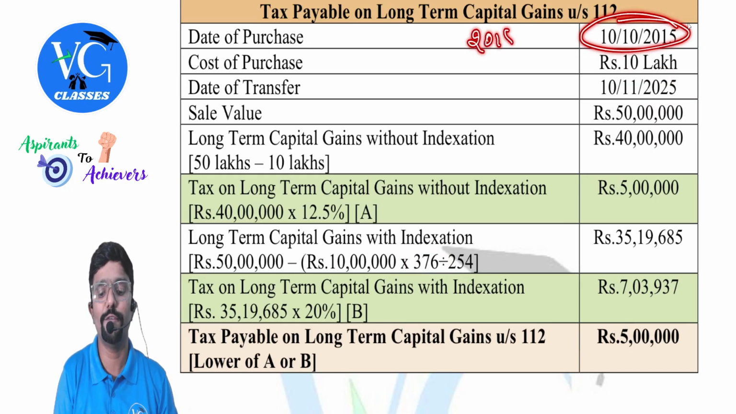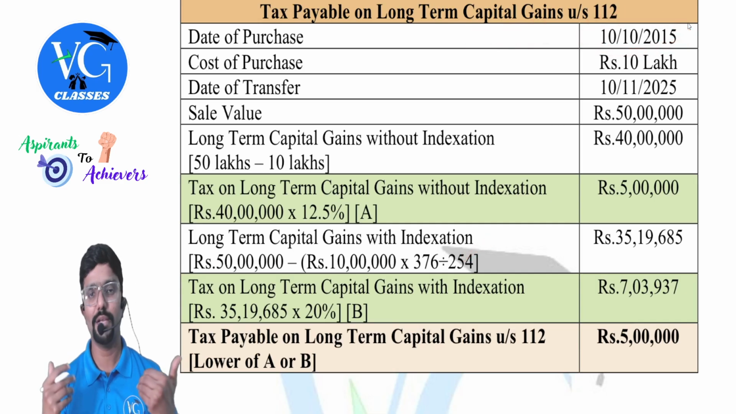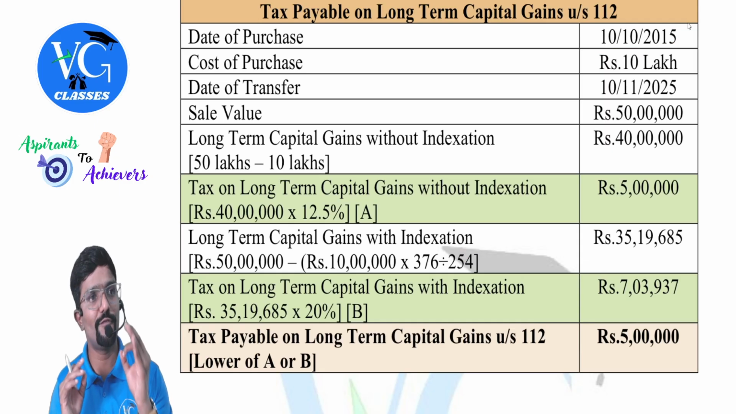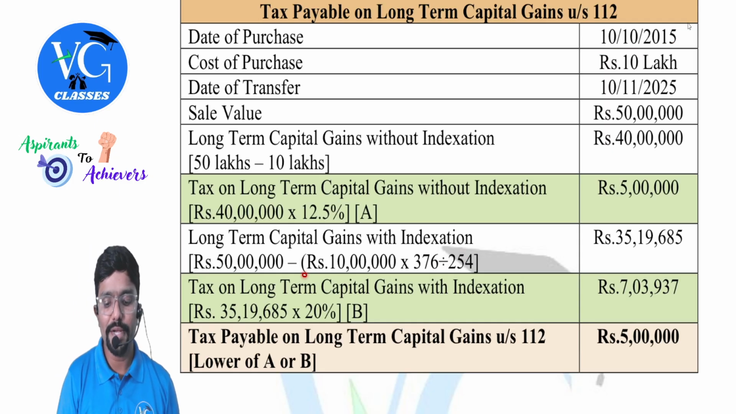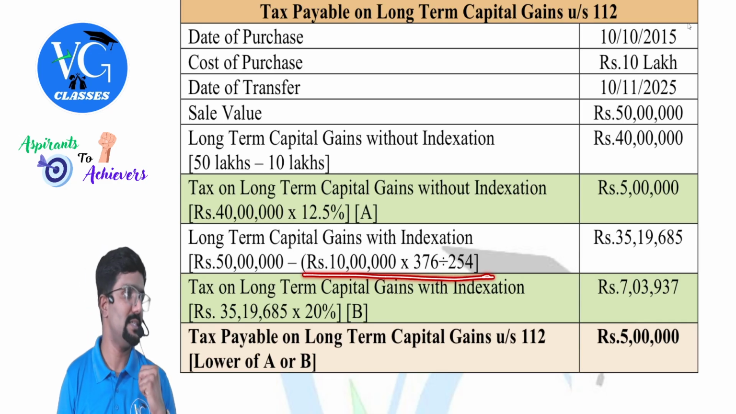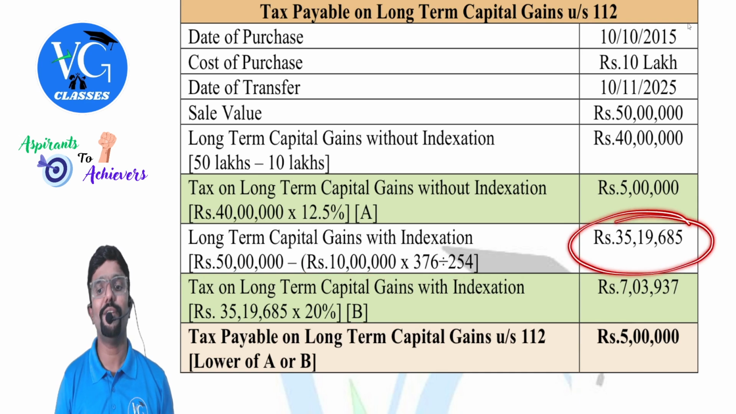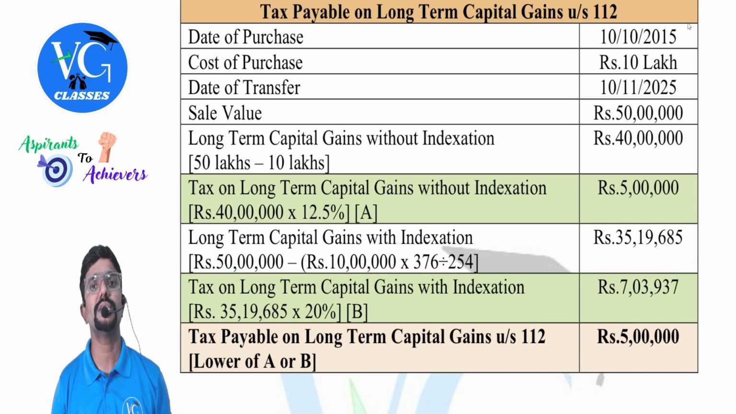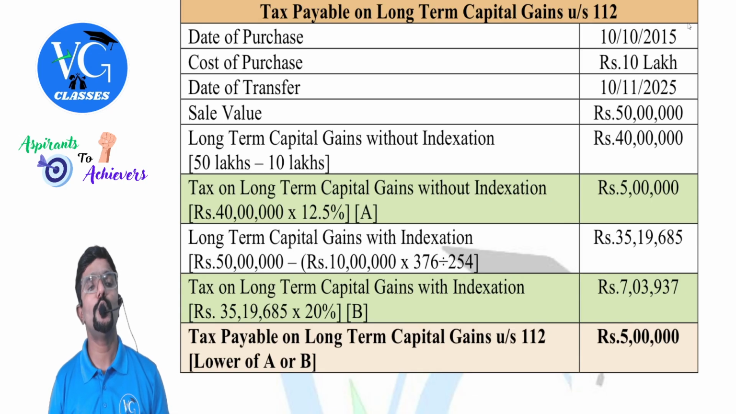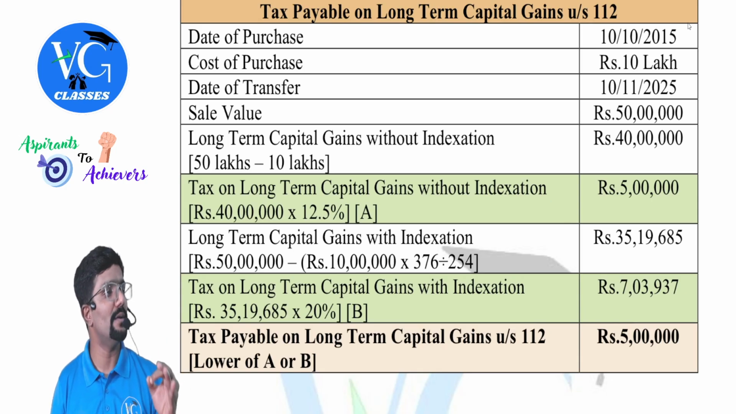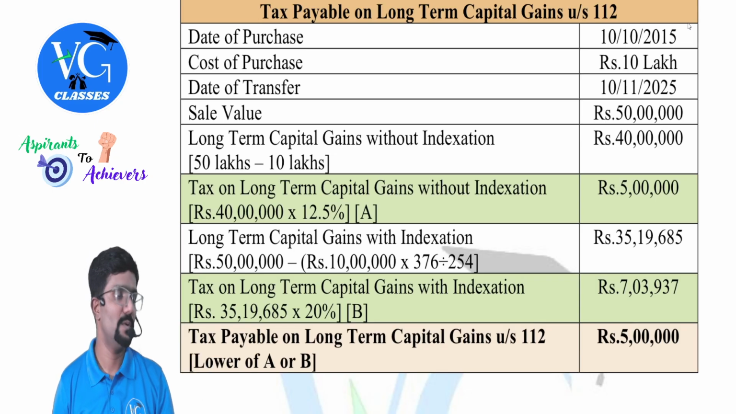That is for 2015-16, and I have given 254. If a question is there, they will give it, don't worry. So what would be the index cost of acquisition? This figure. If I reduce it from 50 lakh, what are we getting? 35 lakh 19,685. What do we call it? Long-term gain with indexation.